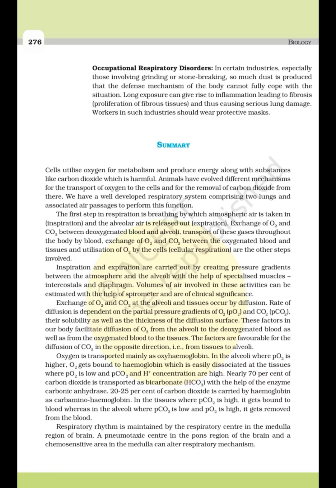Respiratory rhythm is maintained by the respiratory center in the medulla region of the brain. A pneumotaxic center in the pons region of the brain and a chemosensitive area in the medulla can alter respiratory mechanisms.